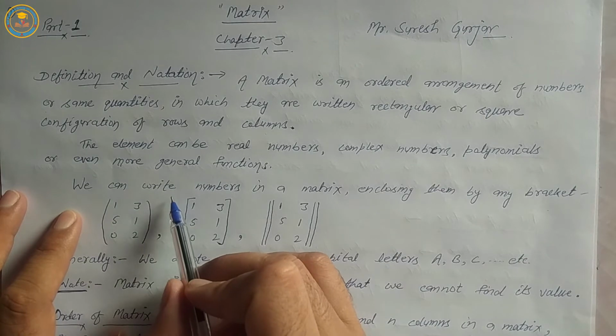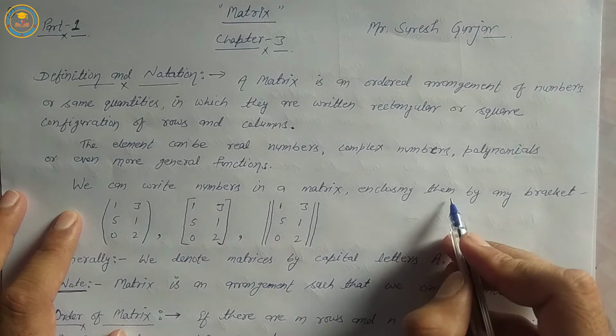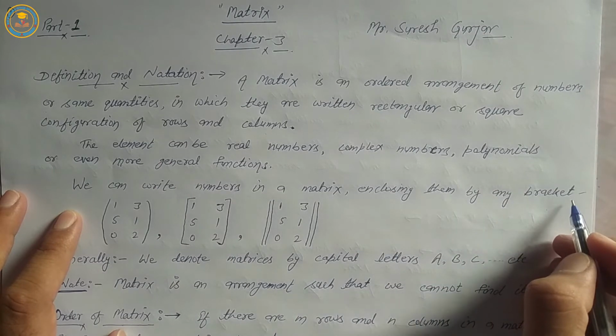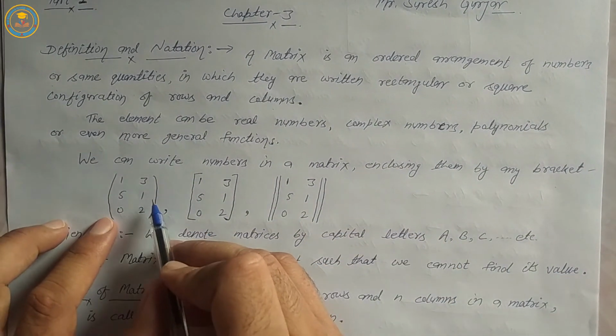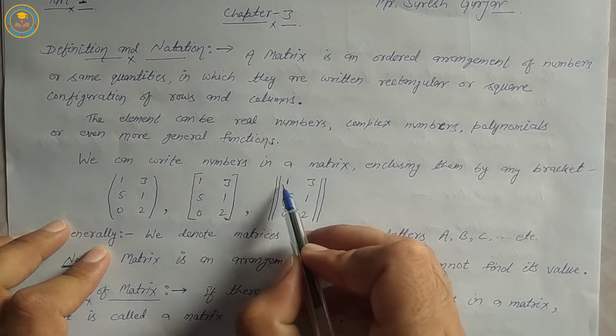We can write numbers in a matrix, enclosing them by any brackets: first bracket, second bracket, and third bracket.